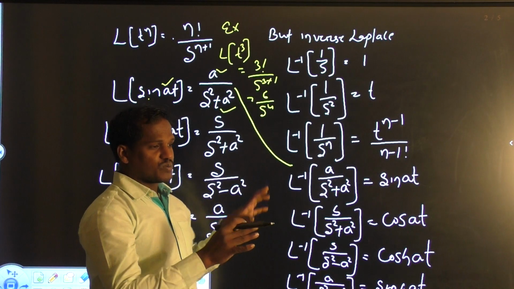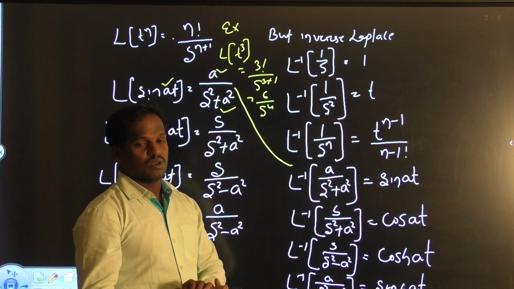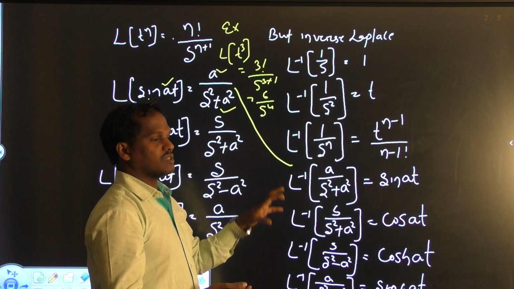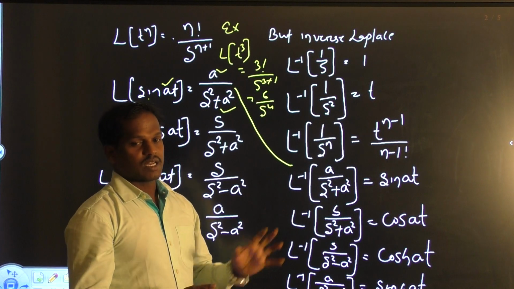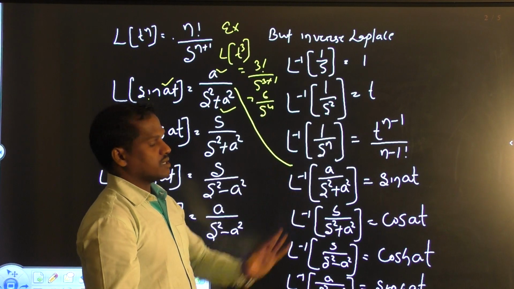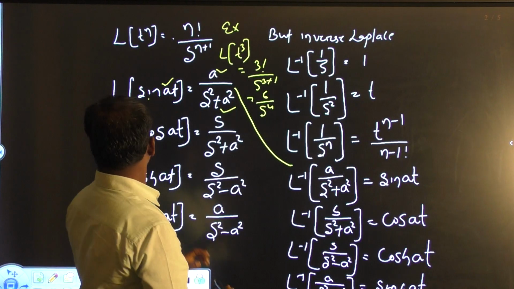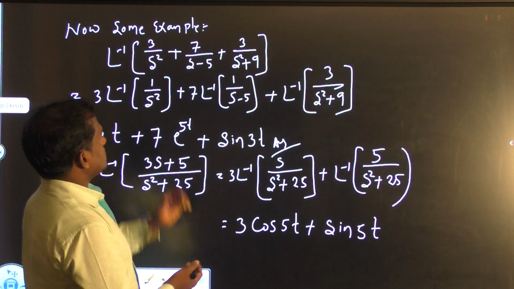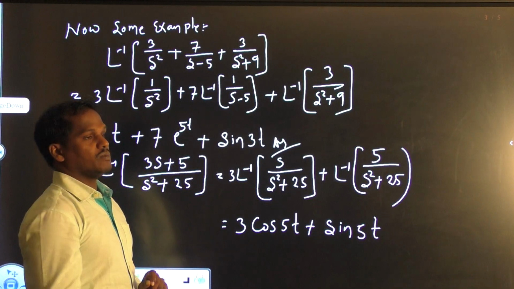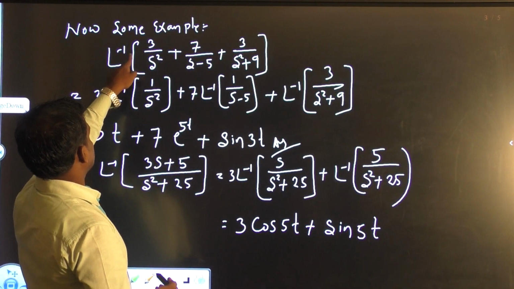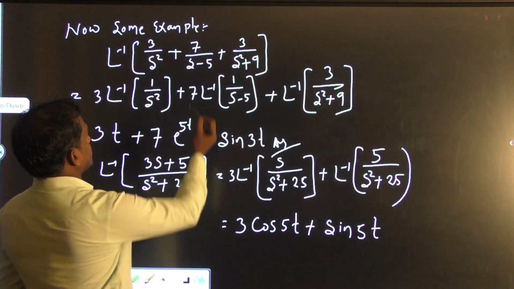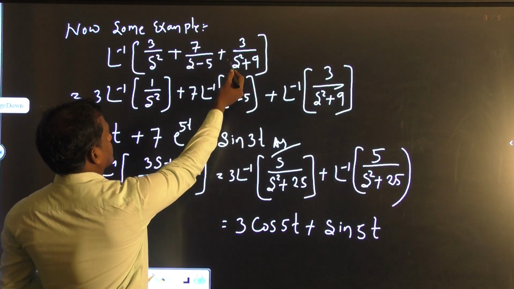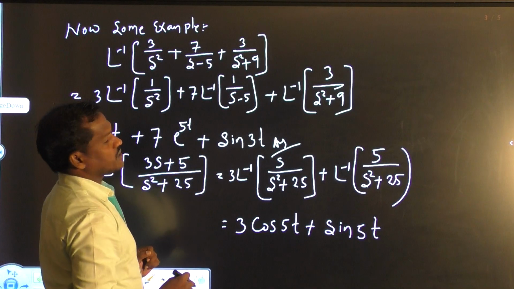After comparing all these formulas and their reciprocal values, we must use them in examples, to see how questions arise and how we can solve them using the inverse Laplace formulas. A simple example is Laplace inverse of 3 by s square plus 7 by s minus 5 plus 3 by s square plus 9.